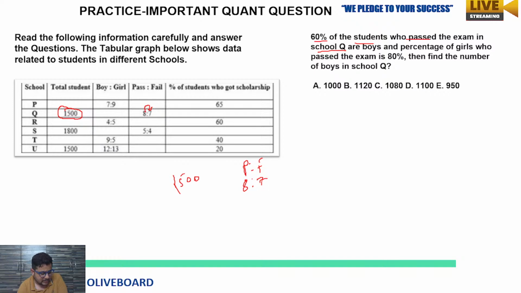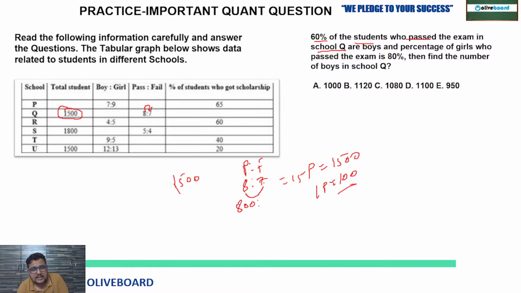Am I right? Clear? Everyone? Now just see total students. So total 8 plus 7, 15 parts equal 1500. So one part equals 100. Clear? So 800 students pass and 700 students fail. So what are they saying? 60% of the students who pass the exam in school Q are boys.